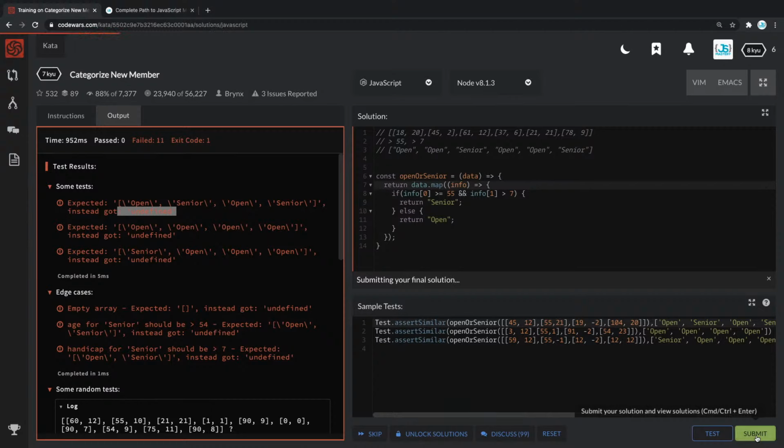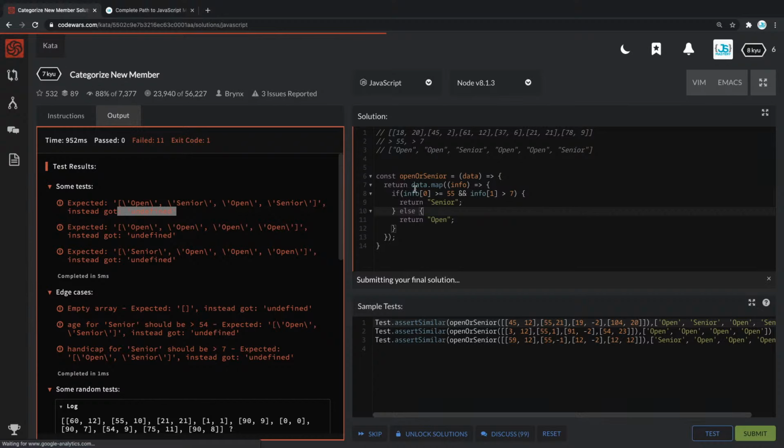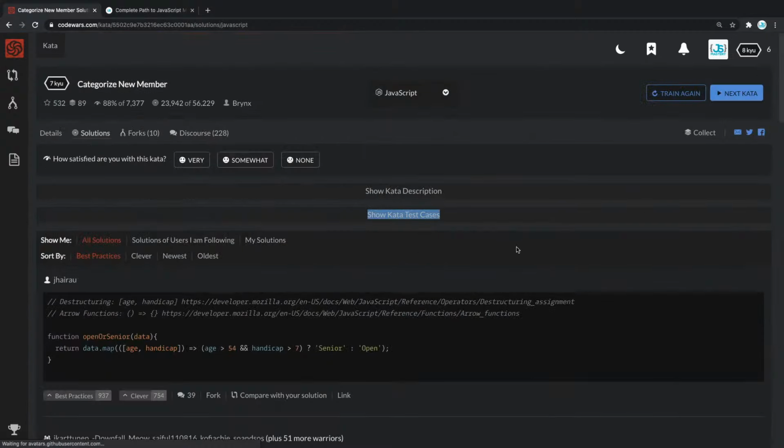Great. So let's see if that works. Let's test it out one more time, and that should work. Someone says create an empty array and push senior or open into it. Yeah, that works. But in this case, we are also putting it immediately, so that's the same way. But yeah, Leon, great way. If we wanted to use ForEach, then in that case we would have to push.